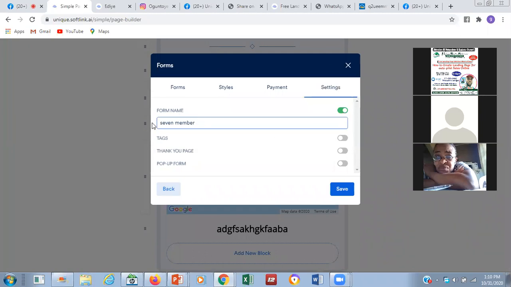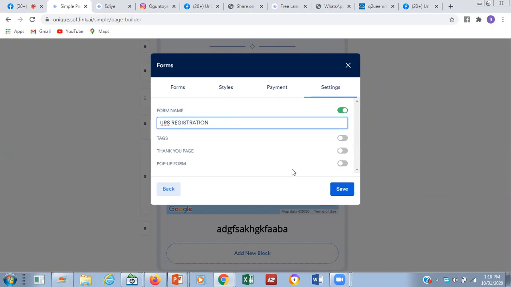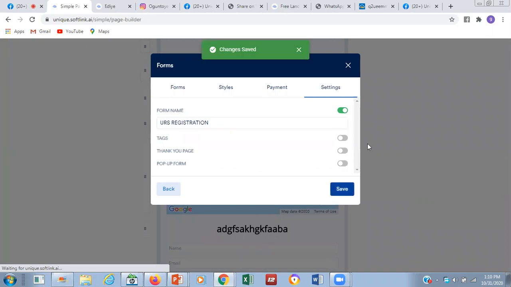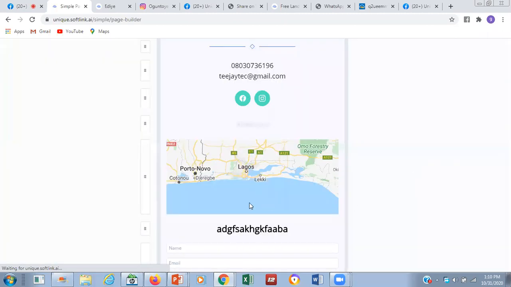Form name, URS registration. Now you save. Now let's see the form. The form is going to come out now. On top of the form, you can see quantity is there.